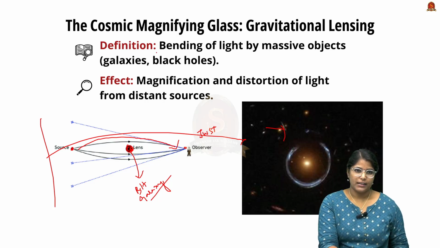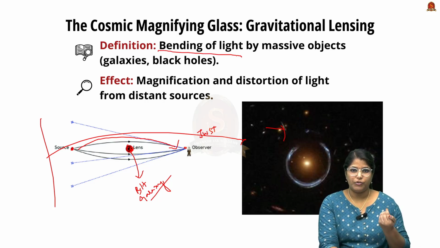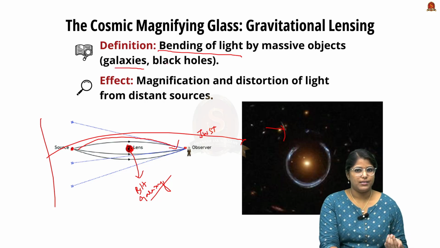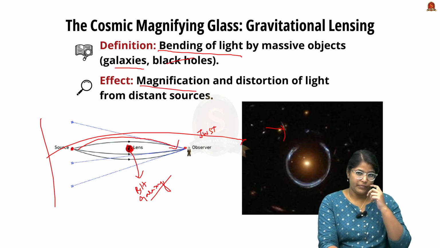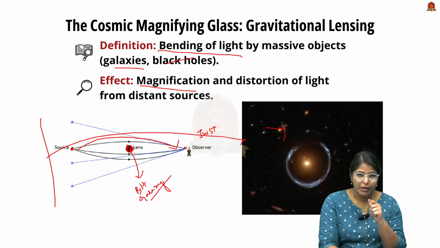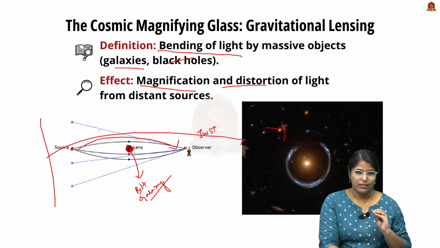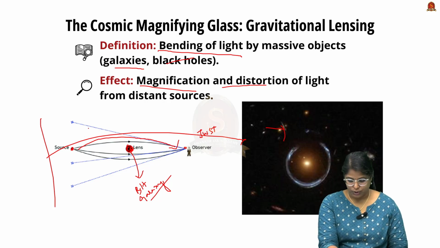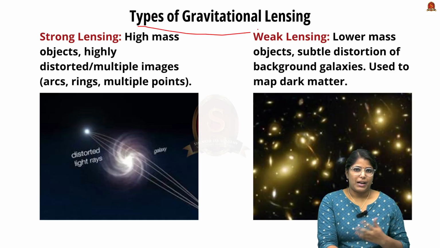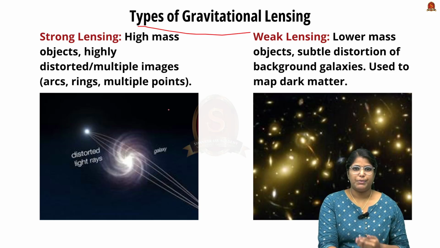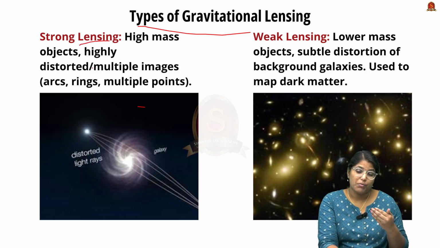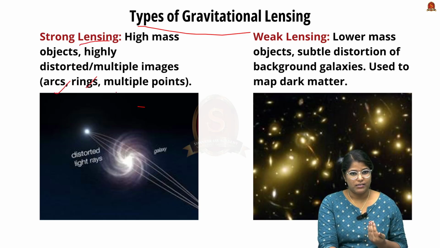So we can say that gravitational lensing is the bending of light by massive objects like galaxies or black holes. The effect they provide is magnification. That is, they provide a zoom effect on something placed very far, which looks very small, and it distorts light from the distant sources. Remember these two things. Now there are two important types of gravitational lensing, based on the mass. If the mass is very high, we call it strong lensing. It provides high distortion or multiple images like arcs, rings and multiple points.